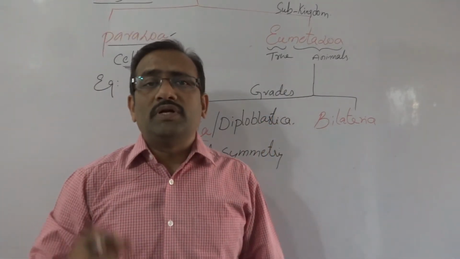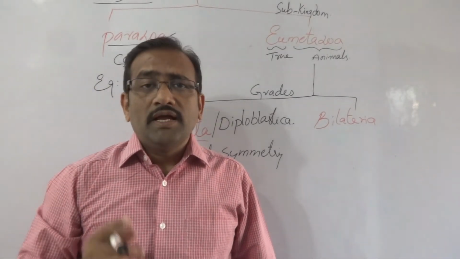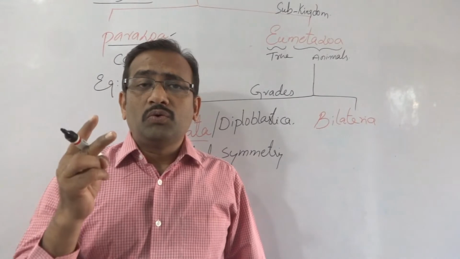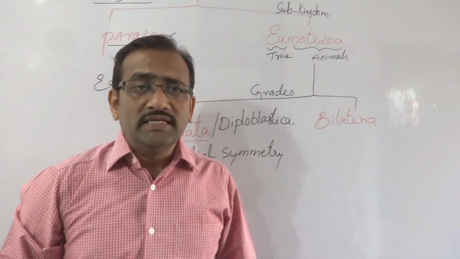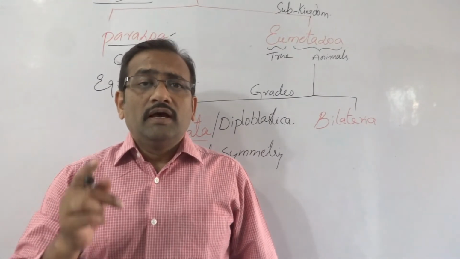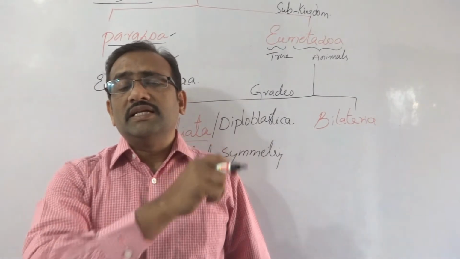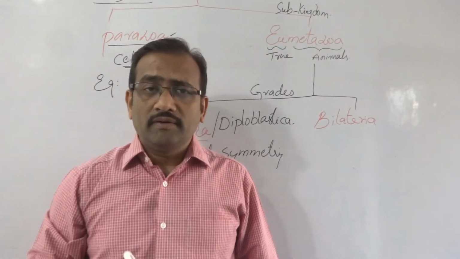Diplo, di means two. Blast means layers. Only two embryonic germ layers are present in these animals, so they are called Diploblastica. Radial symmetry is specially present in these animals, so they are called Radiata.